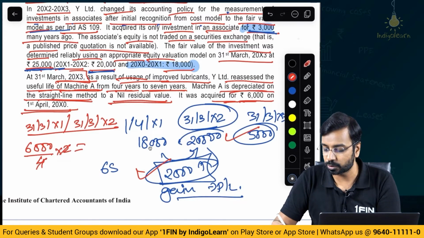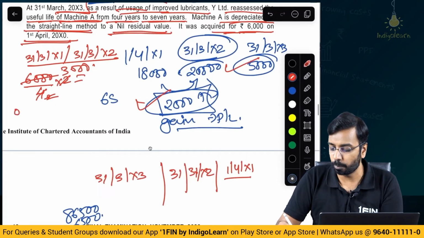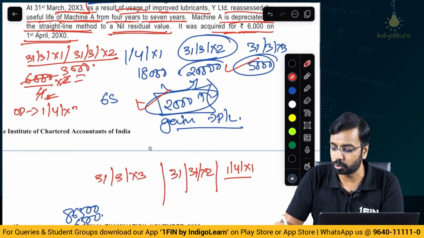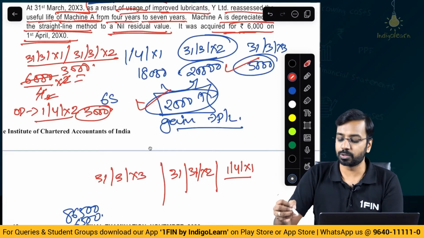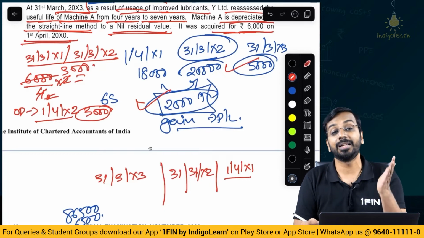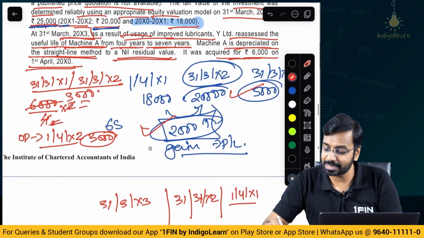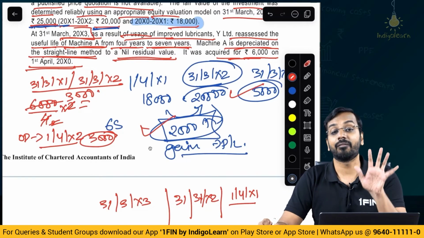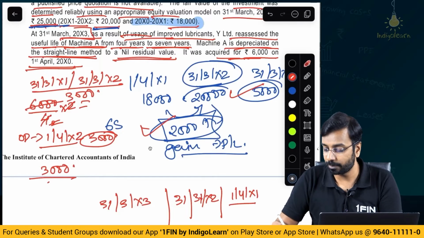So the depreciation charged was 3,000. So opening balance on 1st of April of year 2 is how much? 3,000. Now on this 3,000, we will charge depreciation for remaining how many years? 5 years, because it says 7 years, which means 5 years are left. So 3,000 divided by 5, the depreciation will be 600.